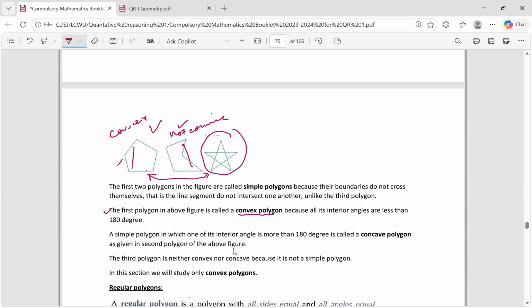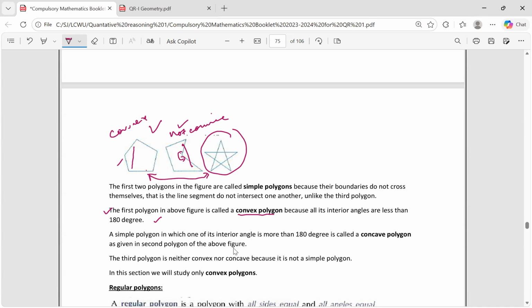The first one in the above figure is called a convex polygon because all the interior angles are less than 180 degrees. That is the basic definition, but otherwise you can test whether a polygon is convex by using line segments. A simple polygon in which one of its interior angles is more than 180 degrees is called a concave polygon, as in the second polygon. Over here, this angle is greater than 180 degrees.